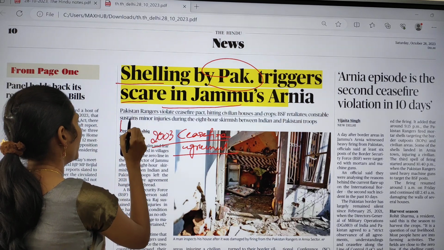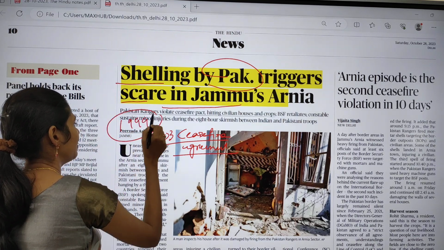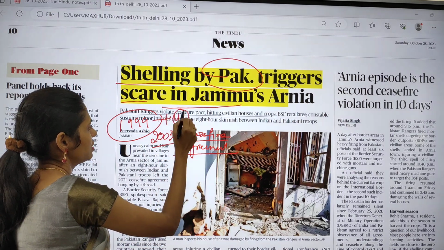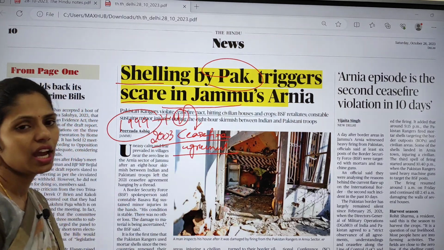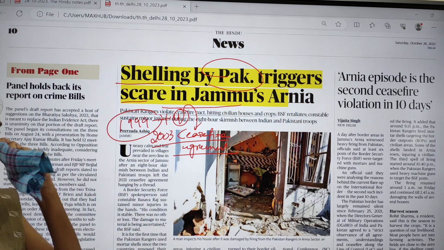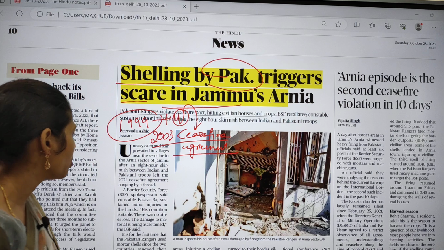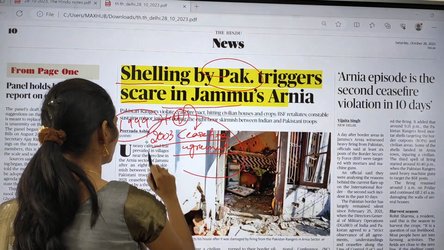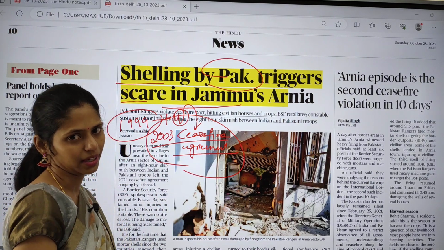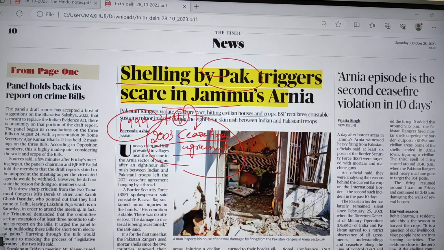The Kargil war happened in 1999. That means after 4 years we had this ceasefire agreement, and this ceasefire agreement has been violated now. So this is the idea of this article. And especially you have to focus on what this 2003 ceasefire agreement is. Clear?